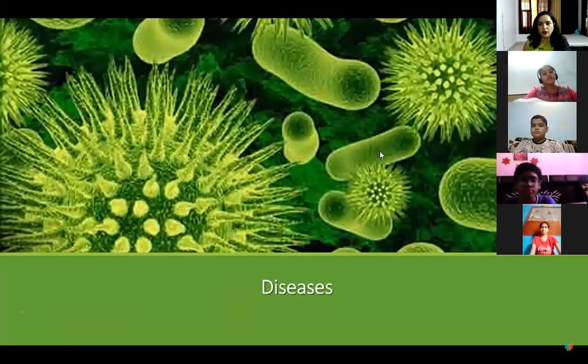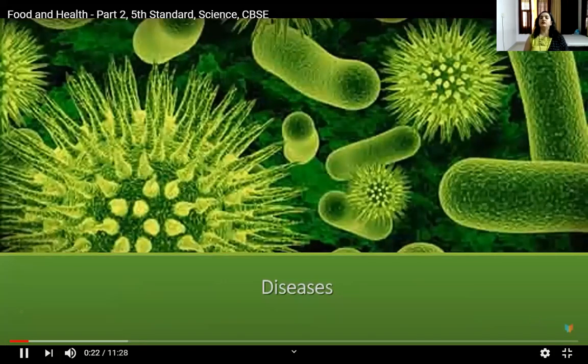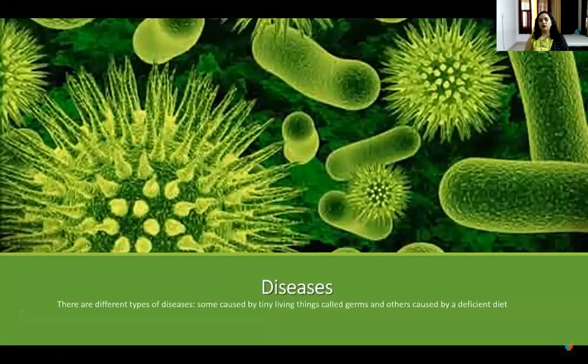So in this part of the chapter, we'll study the types of diseases. Diseases which are infectious are caused by very tiny living things called germs, and others are caused by deficiency. So these are the diseases which are deficiency diseases.